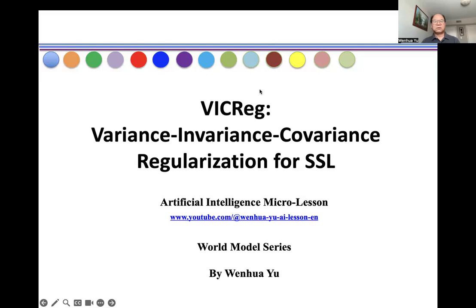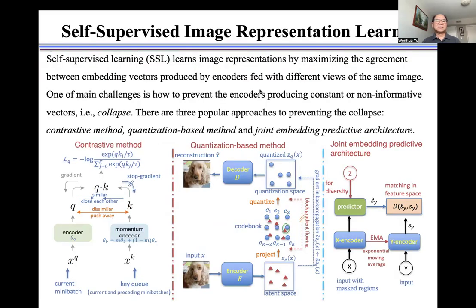In this video, I introduce VICReg, variance-invariance-covariance regularization for self-supervised learning. Self-supervised learning learns image representations by maximizing the agreement between embedding vectors produced by encoders fed with different views of the same image. One of the main challenges is how to prevent the encoders from producing constant or non-informative vectors, namely collapse.